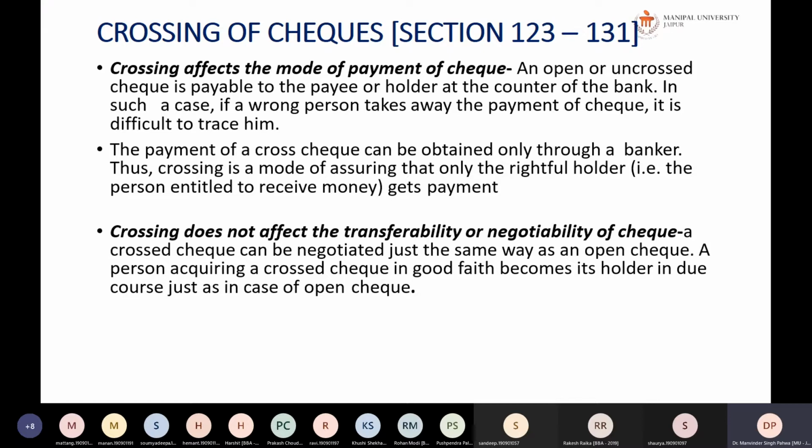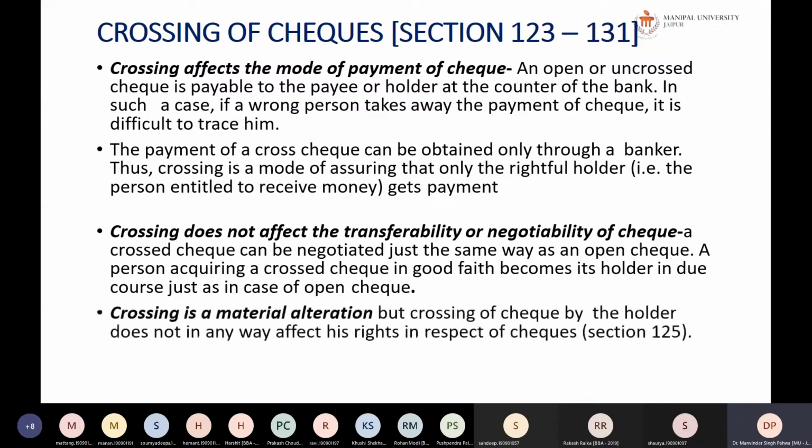A person acquiring the cross check in good faith becomes its holder in due course, just as it happens with an open check. So there is no problem in transferability or negotiability of this check. So crossing is a material alteration, but the crossing of the check by the holder does not in any way affect the rights in it. It is an alteration, for sure, but at the same time, such alteration is for safety. And even this alteration can be done by any holder in due course.